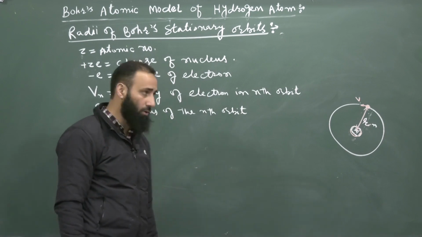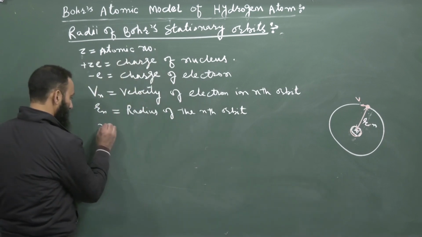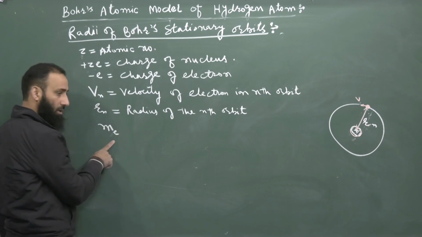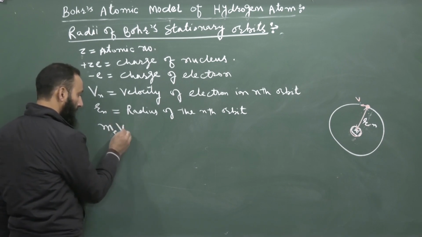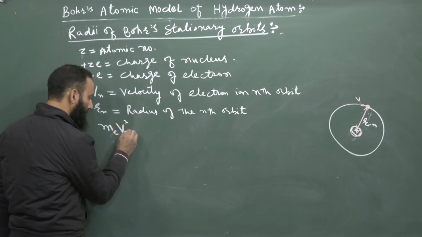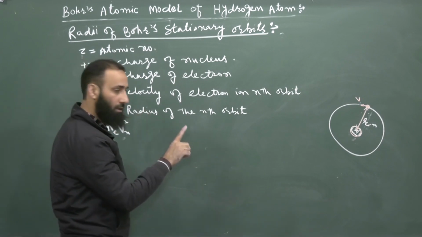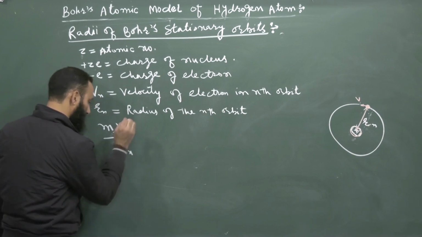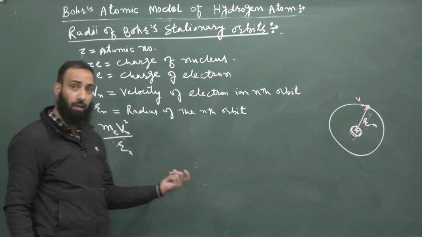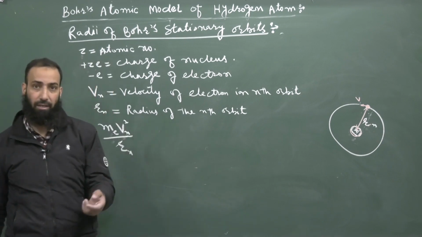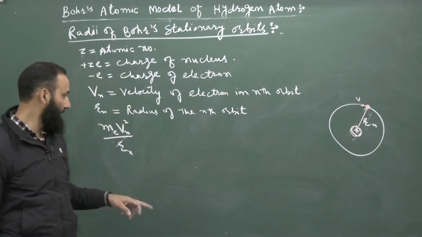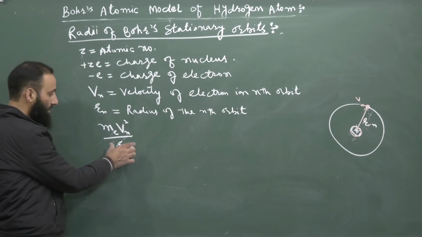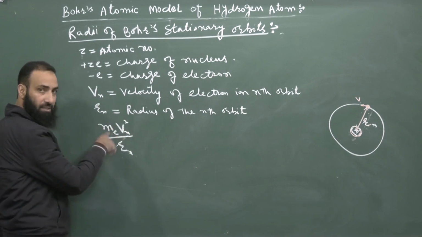That centripetal force is given by the mass of the particle which is moving, that is the mass of the electron, into the square of the speed with which it is moving in the circle, divided by the distance of the particle from the center of the circle. This is known as the centripetal force. It is directed towards the center of the circle.